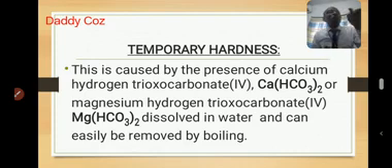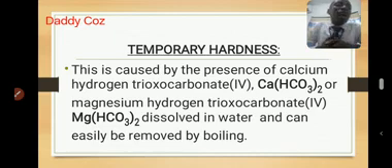Remember that when something forms a precipitate, it can no longer be an ion inside the water. Precipitate means a solid that is formed from a solution. So if we form a precipitate with calcium and magnesium ions, we bring them out, then the water will no longer be hard.